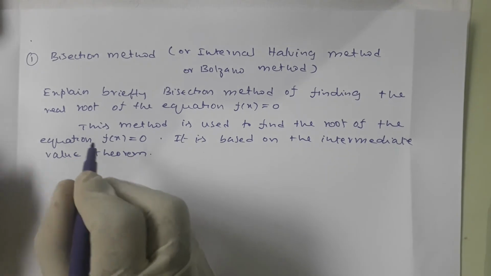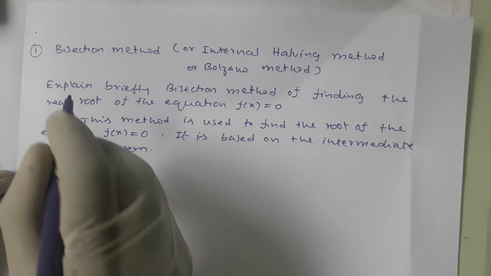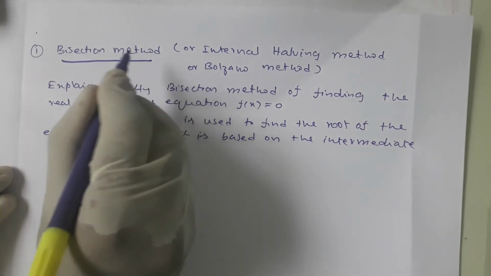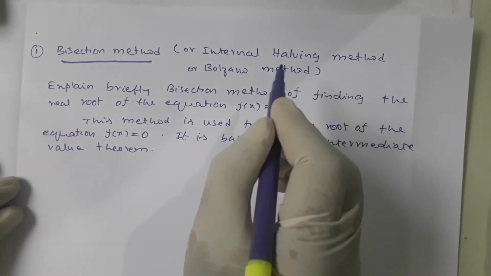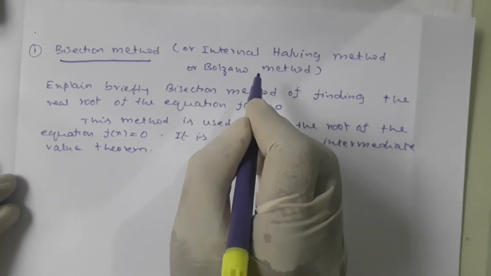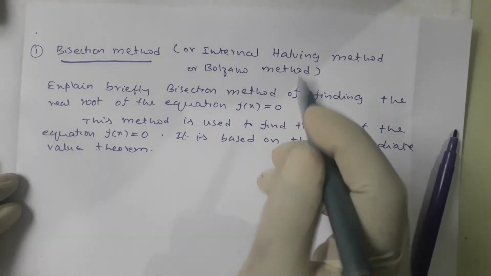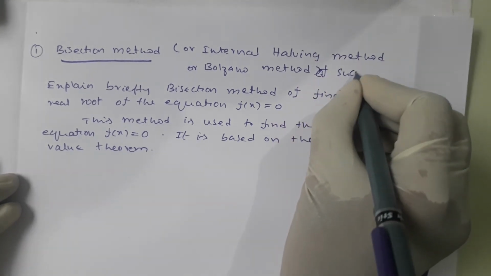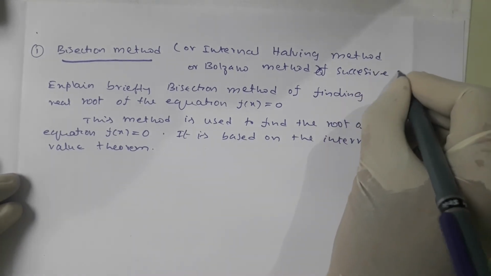Right. As we have three methods, let us discuss them one by one. First of all, the bisection method. This method is also called the interval halving method or Bolzano method of successive iterations.